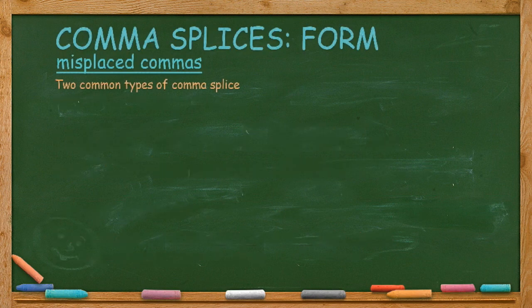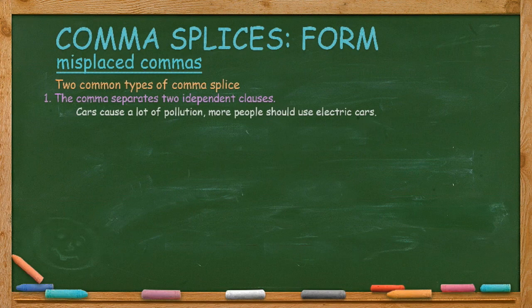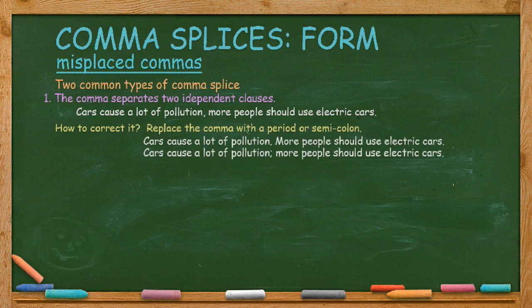Let's look now at the form for two common types of comma splice. Number 1. The comma separates two independent clauses. For example, cars cause a lot of pollution, more people should use electric cars. How to correct it? Replace the comma with a period or semicolon. So in the correct sentences we can see after the word pollution, the period or the semicolon.